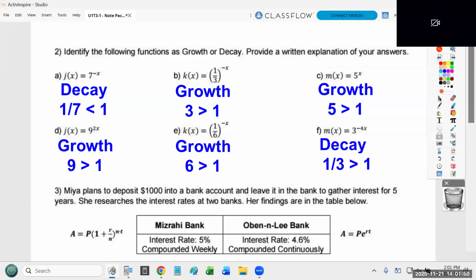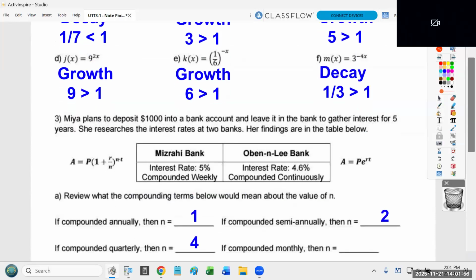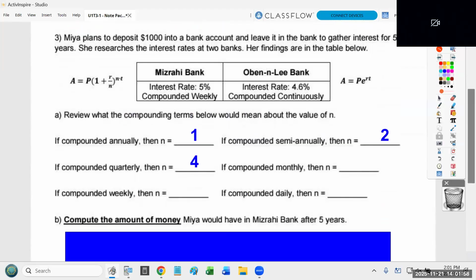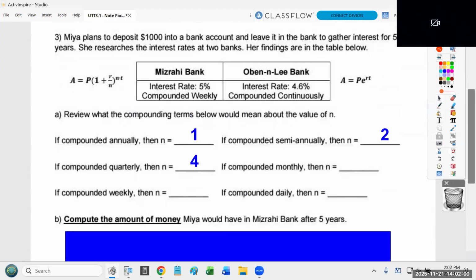Okay? Other question. So this is the second thing I'm going to test. Can you recognize whether or not a function is exponential growth or exponential decay? All right, now we're going to get to interest. And we tacked on this idea of continuous interest. So we have two different formulas. Now I want to be clear, I'm not expecting you all to have these formulas memorized. They will be given to you on the test. The question is, do you know when and how to use them?